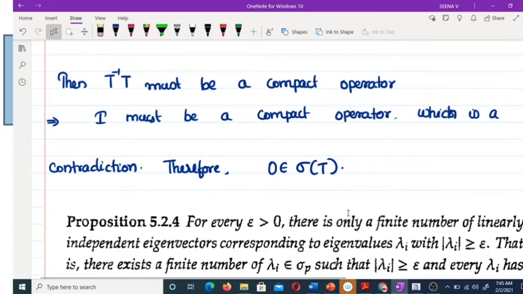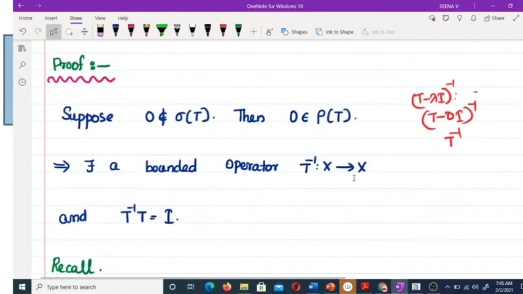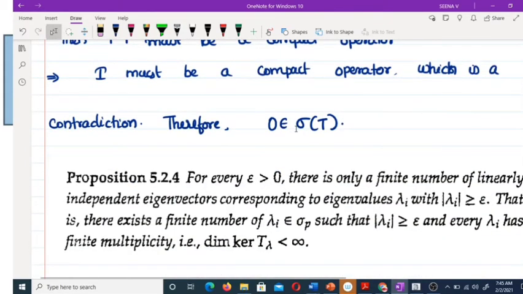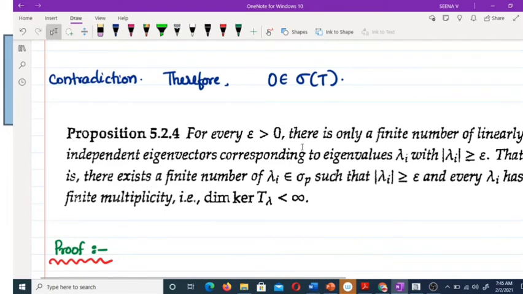This contradiction arises as we took 0 not belonging to sigma of T, that means 0 belongs to rho of T. Therefore, 0 must belong to sigma of T. Clear? Now moving to our last proposition.